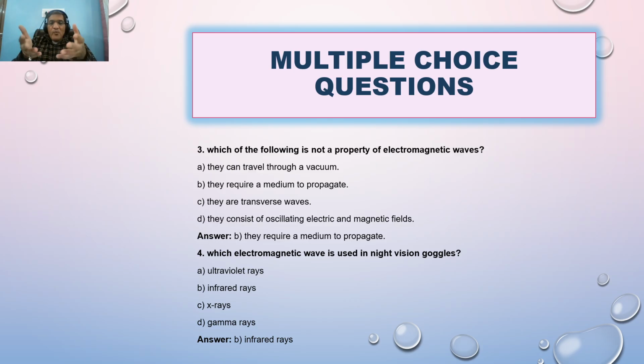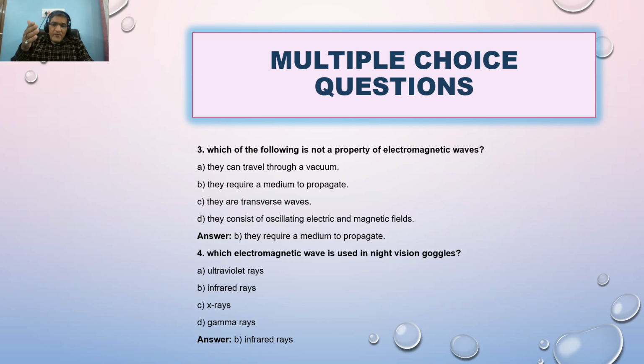If such types of questions come, you should underline the word not. Don't be in a hurry, just take your time. The question is which of the following is not. All three others are properties of electromagnetic waves, and this one is not. They don't require any medium to propagate.